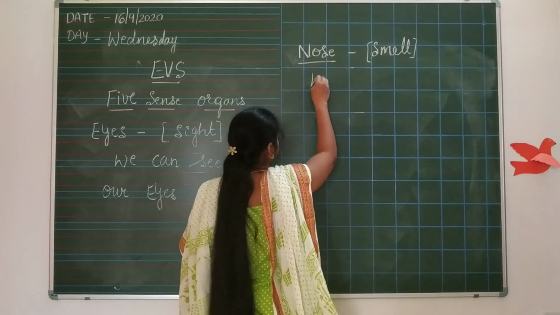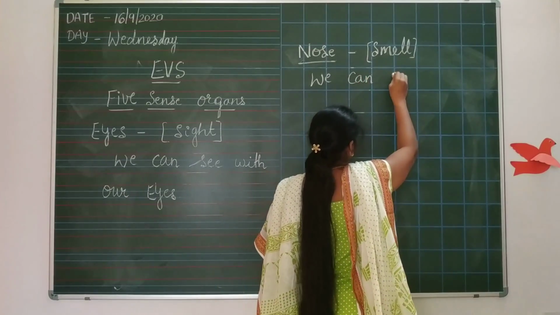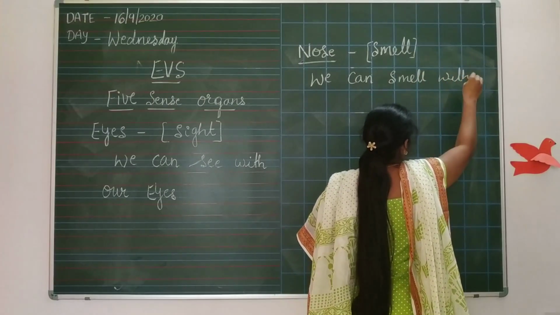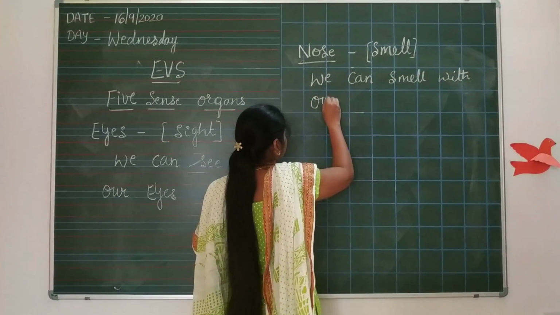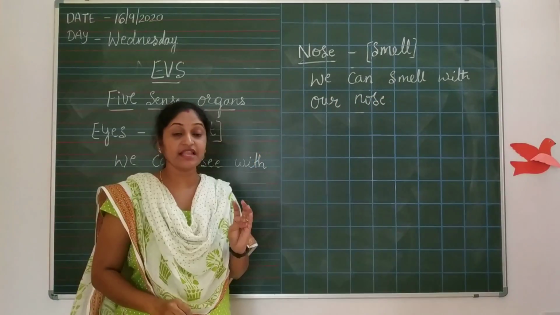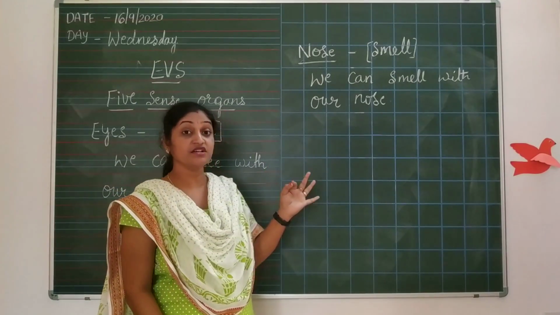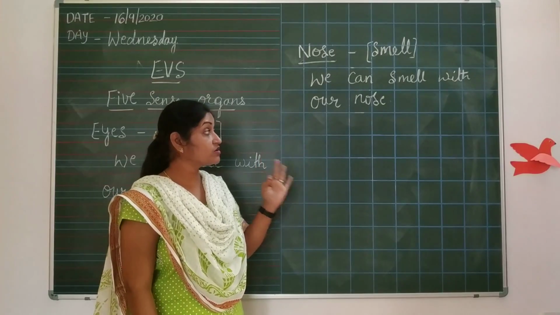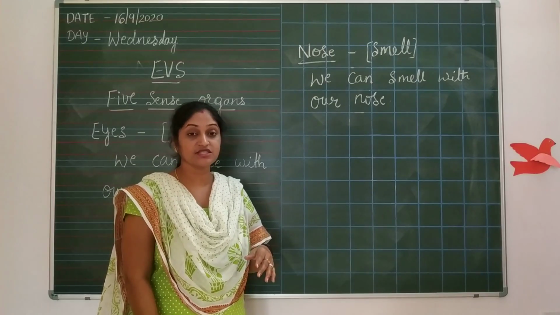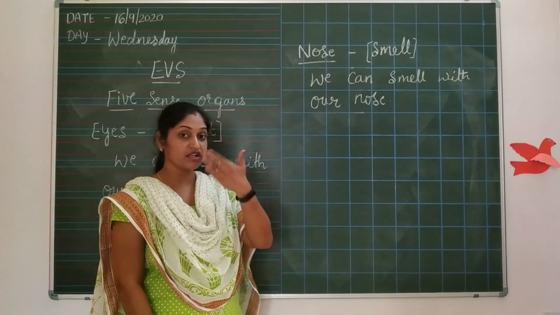Nose, we can smell the good smell, bad smell, anything if it comes, means nose.